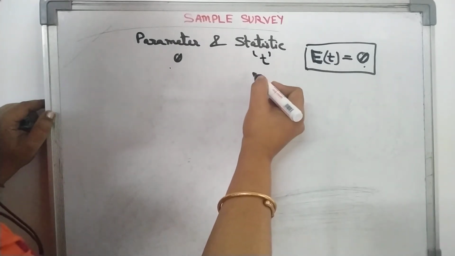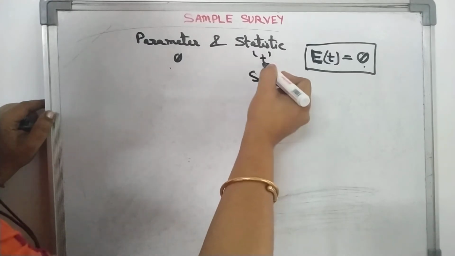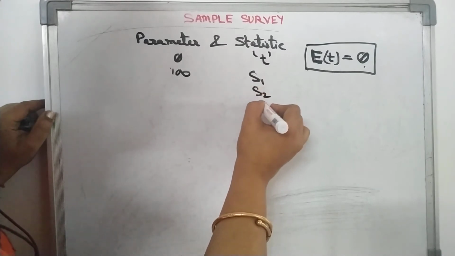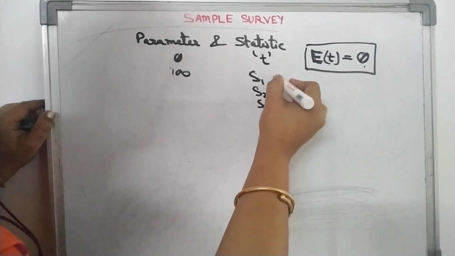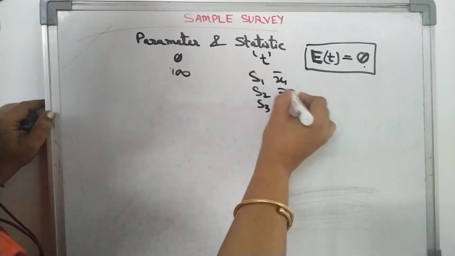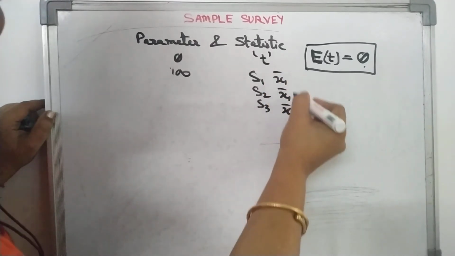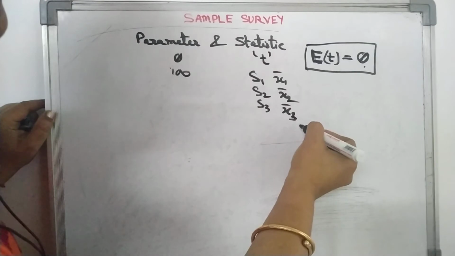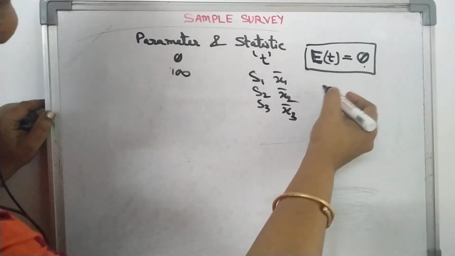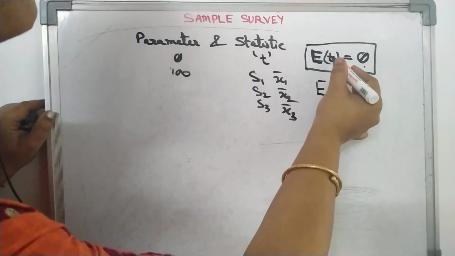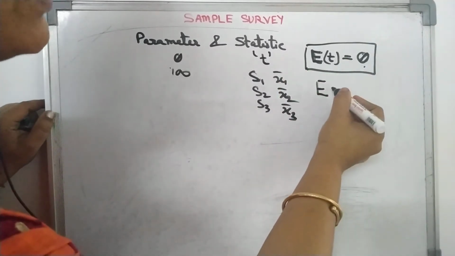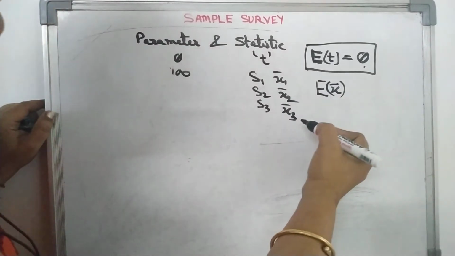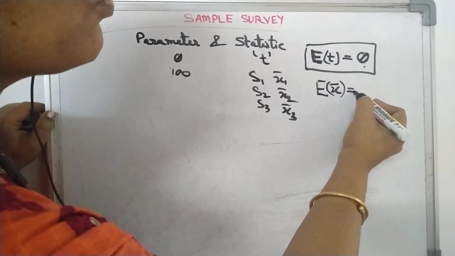For different samples, suppose we are taking a sample of 10 from a population of 100, so we can get different samples. All possible samples, so we will get different means also. So these are called statistics. If we take the mean of this, that means E of T, and in place of T, the statistic, let's take the sample mean, denoted in this way, it is equal to the population mean.